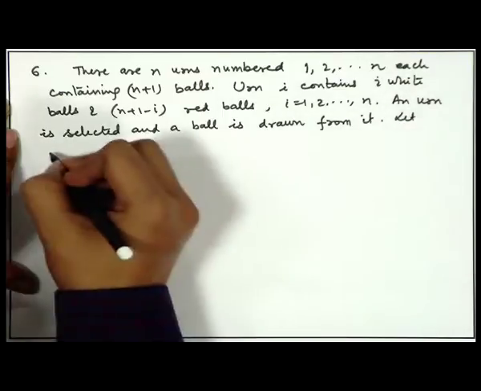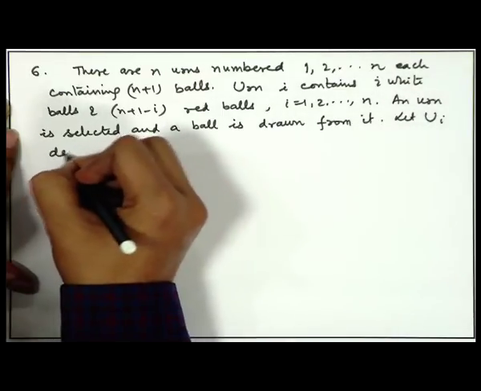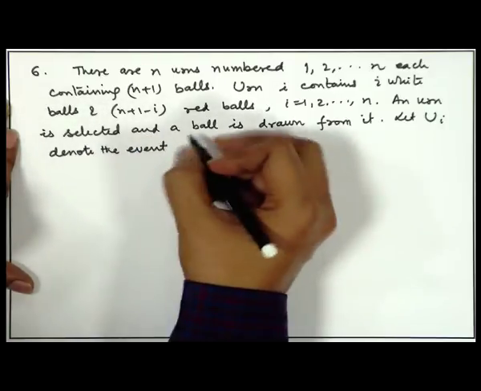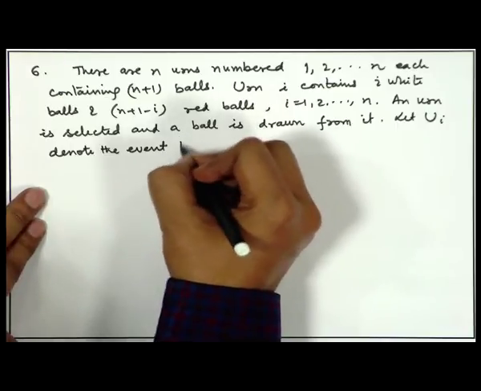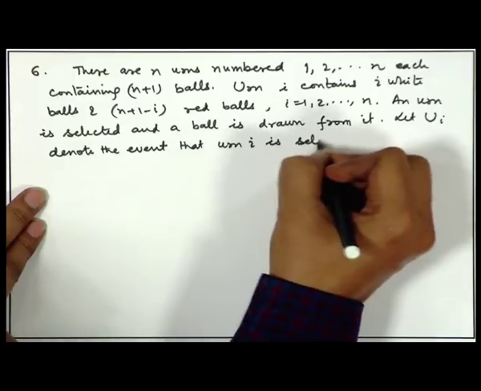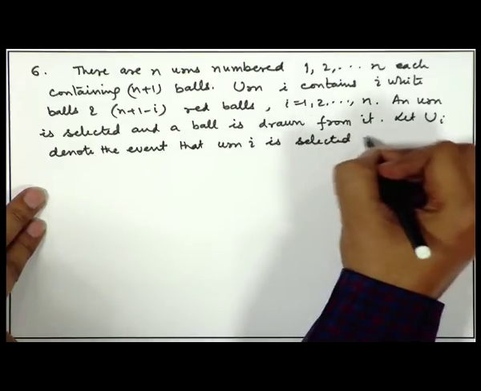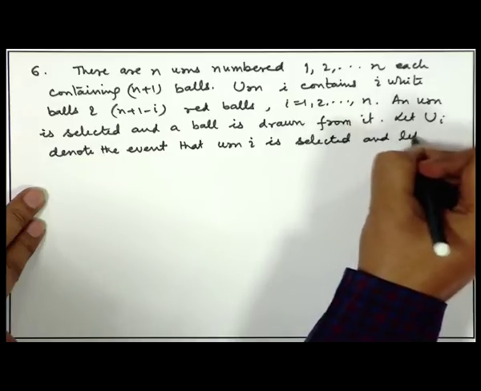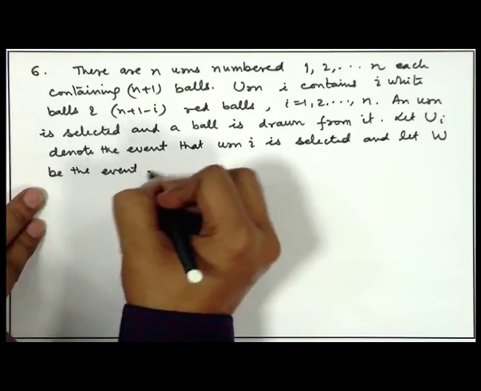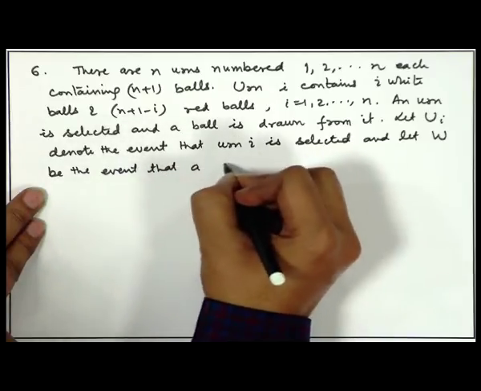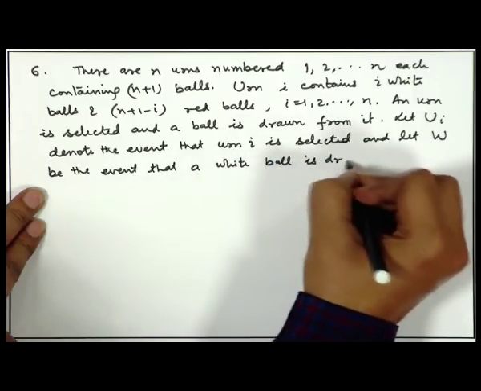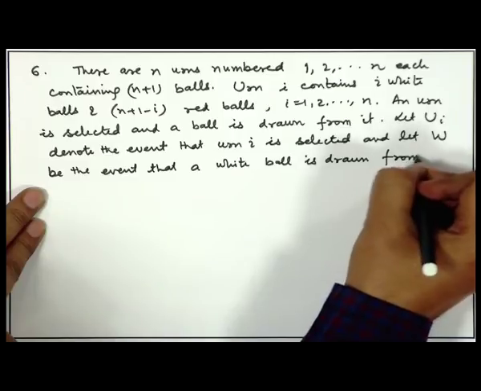Let ui denote the event that urn I is selected and let w be the event that a white ball is drawn from the selected urn.